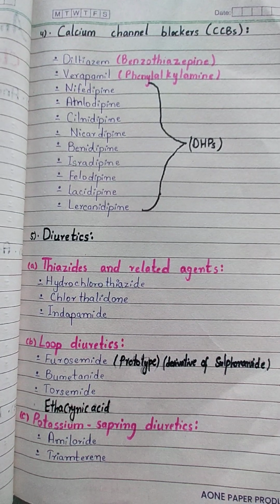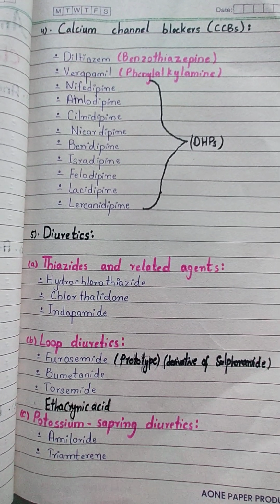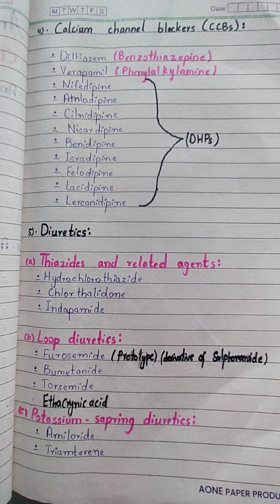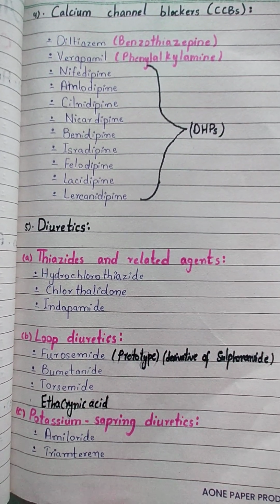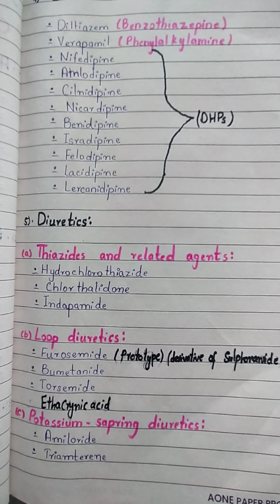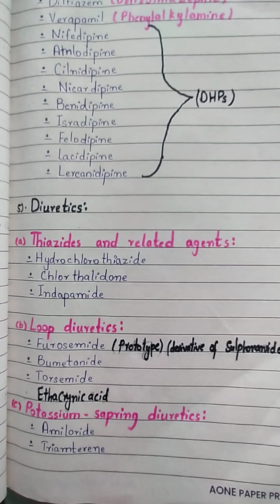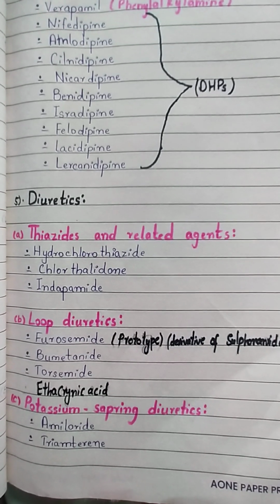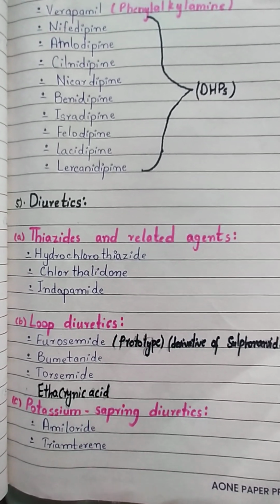Loop diuretics, the first one, the prototype, you know that, Lasix, furosemide. Then bumetanide and torsemide. Loop diuretics contain furosemide, bumetanide, torsemide, and lastly ethacrynic acid as well. That is also a prototype.